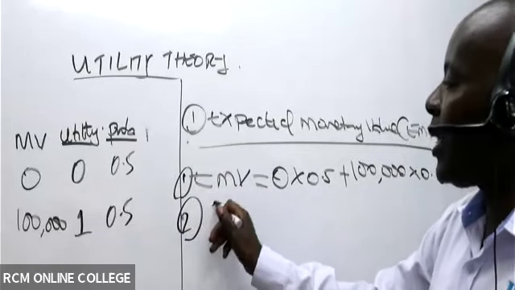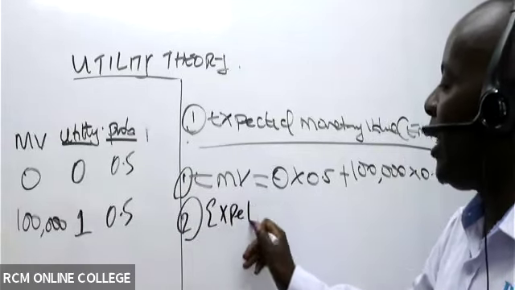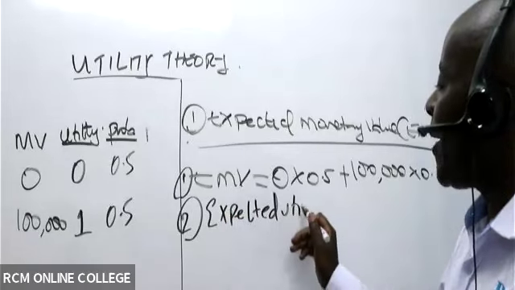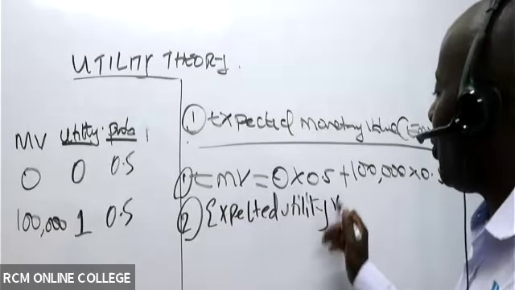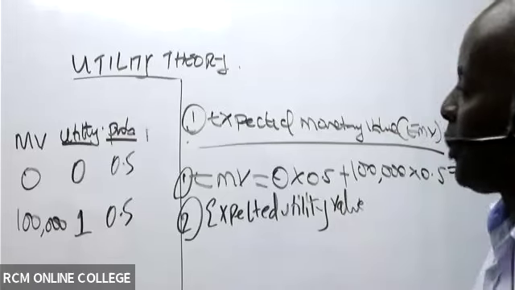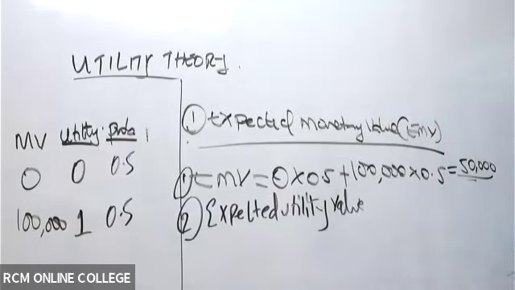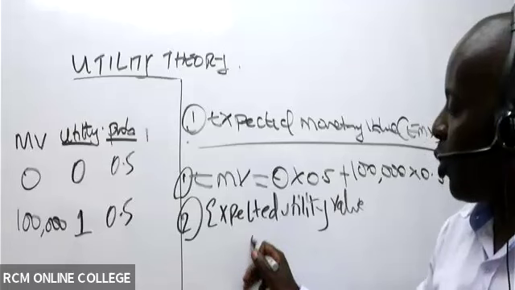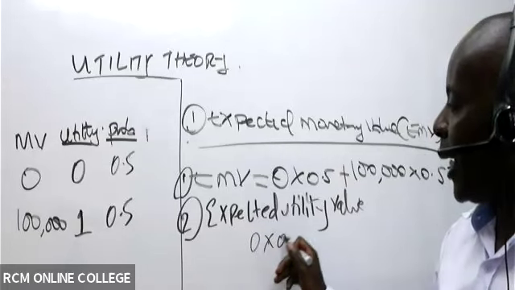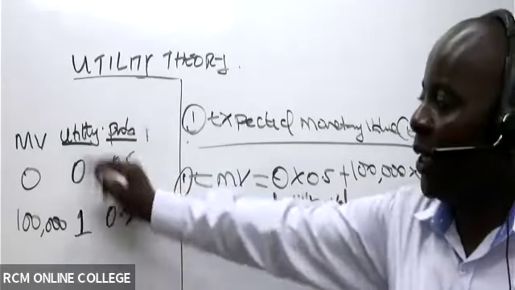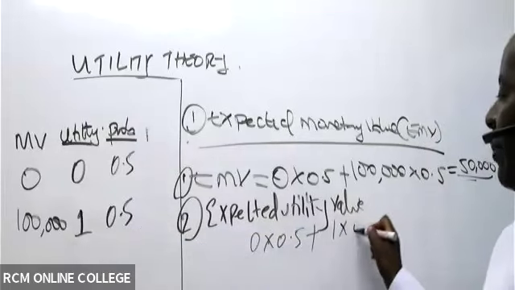Now after that, ladies and gentlemen, number 2, give us the expected utility value. So the utility value, what do we have? We have the utilities here. So we'll take 0 times 0.5 plus the utility here, 1 times 0.5.